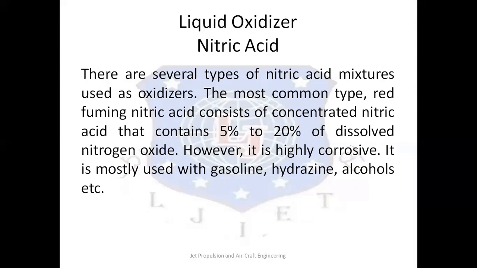But out of all these, red fuming nitric acid is the most popular, which consists of concentrated nitric acid that contains between 5 to 20% of dissolved nitrogen dioxide. The evaporating red-brown fumes are exceedingly annoying and poisonous. Nitric acid is highly corrosive.